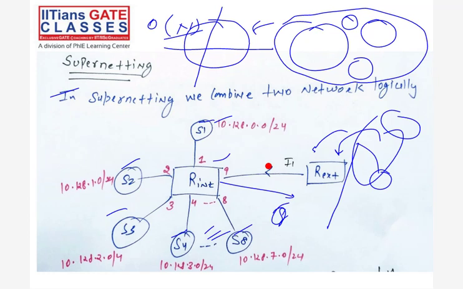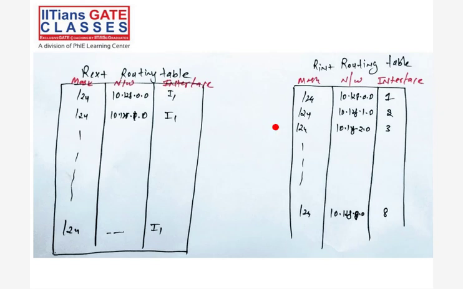Let's see an example. You see, the subnet ID is different for each subnet. Let's see the example of why I am building the routing table. See, this is your external router, right? Now see this S1: S1 has interface I1 for the external router.